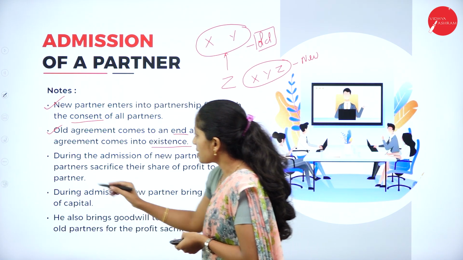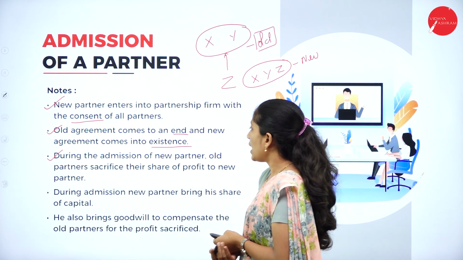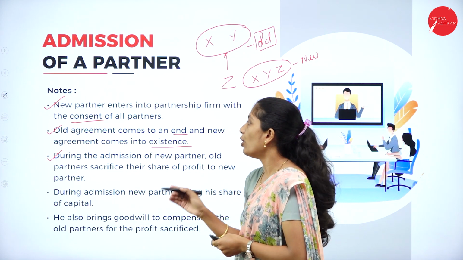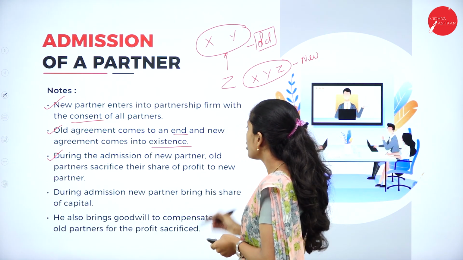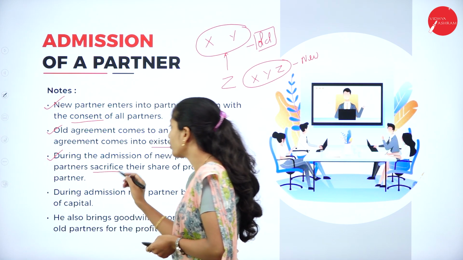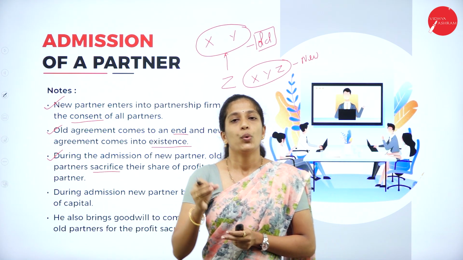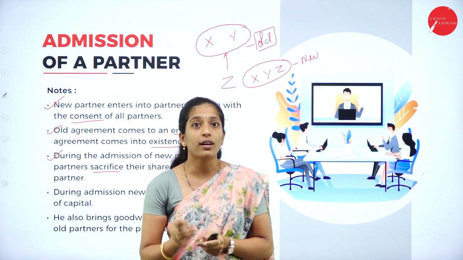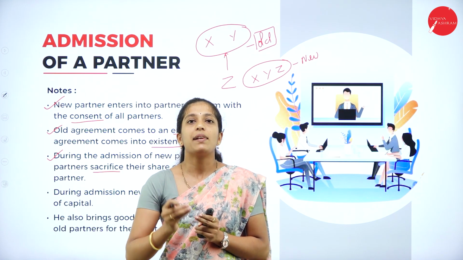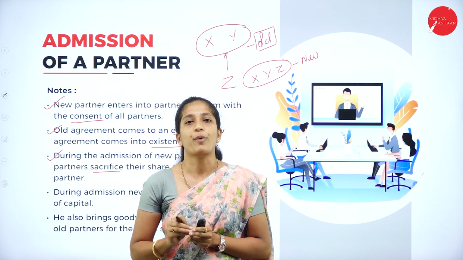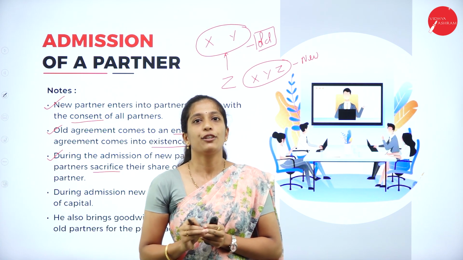And the third point is, during the admission of a new partner, old partners sacrifice their share of profit in favor of the new partner. Here, when a new partner enters, what will the old partners do? They will sacrifice their share of profit. To whom? To the new partner.